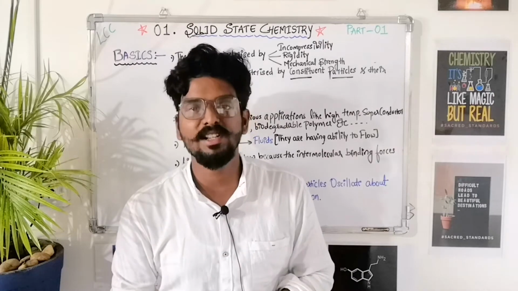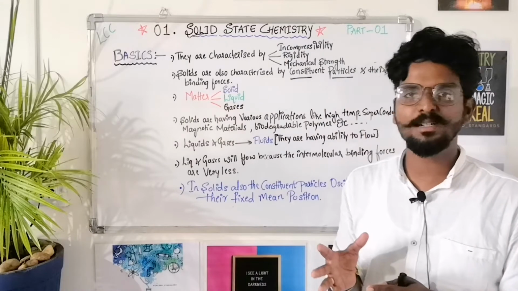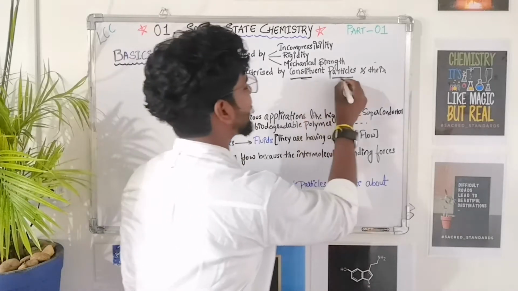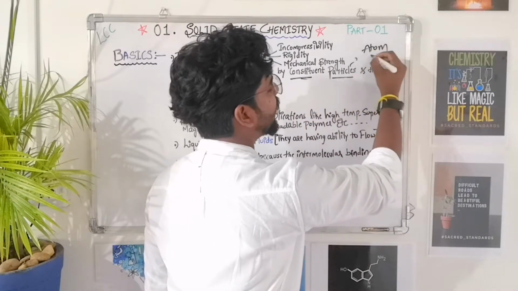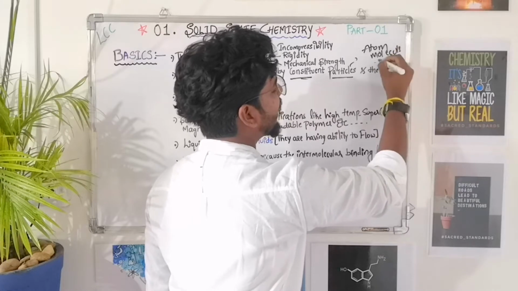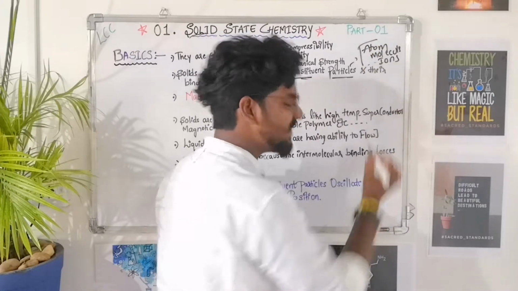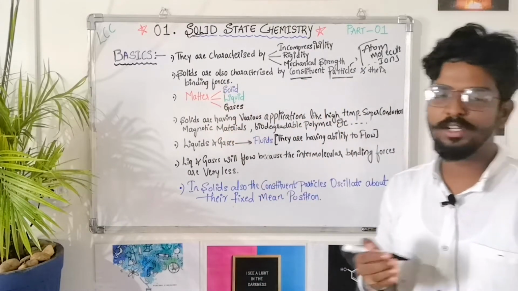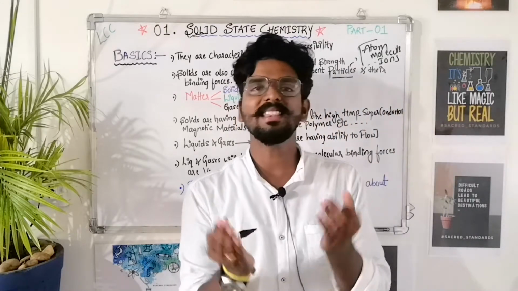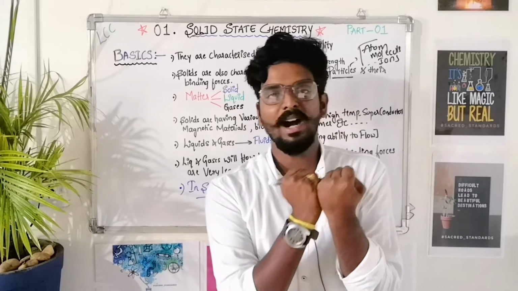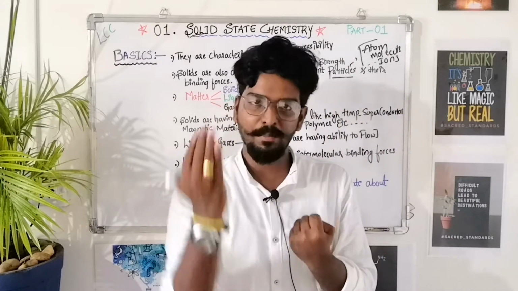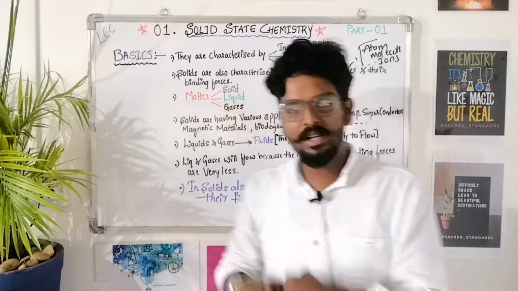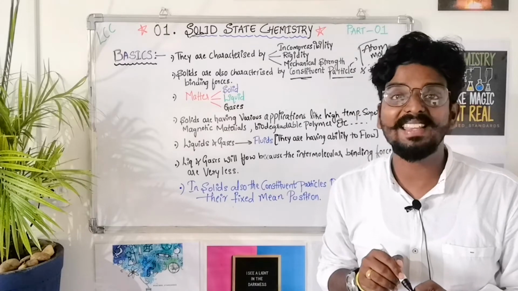A solid can also be characterized by its constituent particles. What are constituent particles? These constituent particles are the atoms, or molecules, or ions. So how they are arranged and what about the binding forces between them? Whether the binding force between them is very high or low, we can characterize the solids accordingly. So a solid can be characterized by the constituent particles and their binding forces.